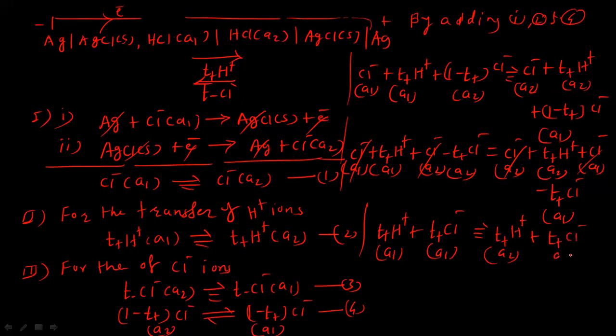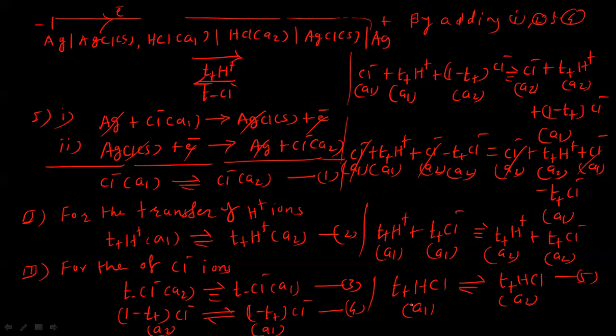So in this way we can take A1 on the same side and A2 on the same side. T positive is common here. So we can write T positive of HCl, H plus Cl minus, it is HCl with activity A1 gives T positive of HCl with activity A2. So this is, suppose we give the number 5 to this.